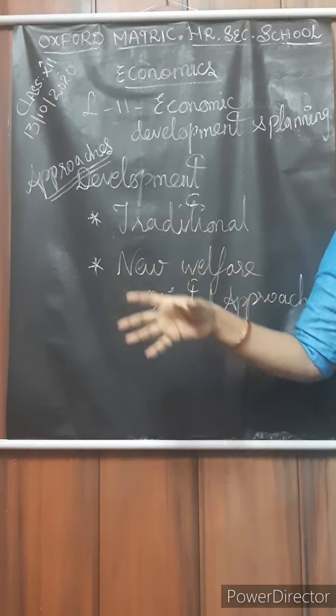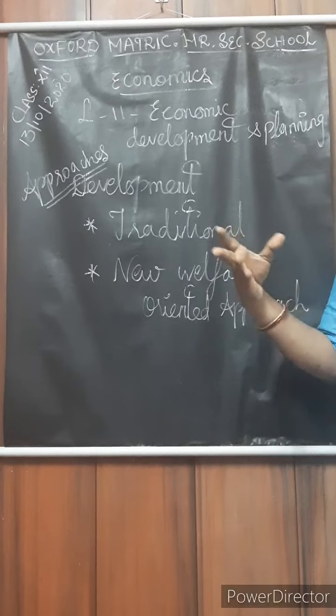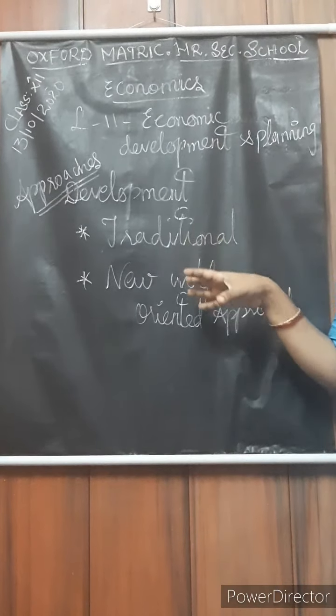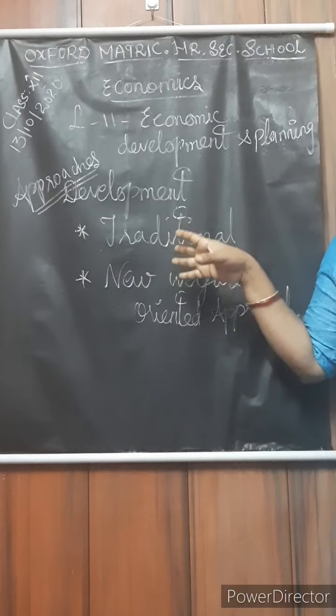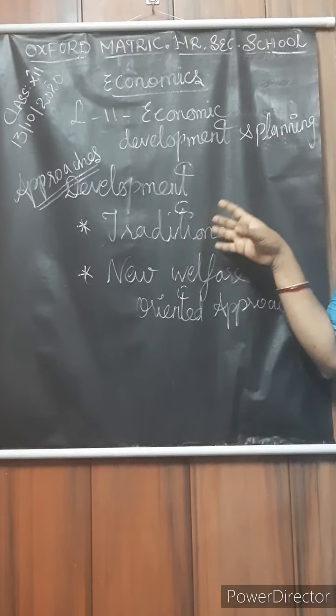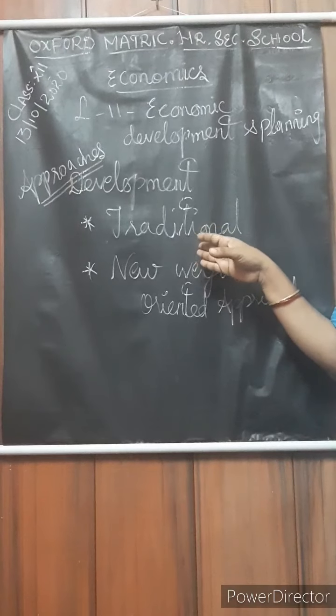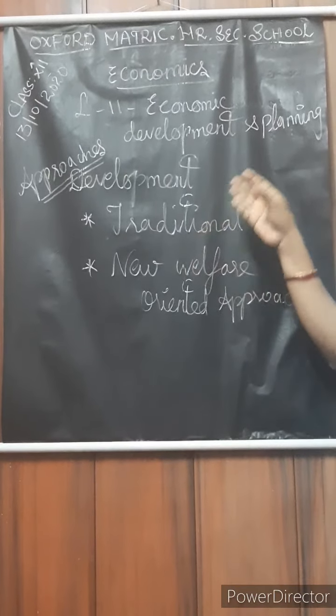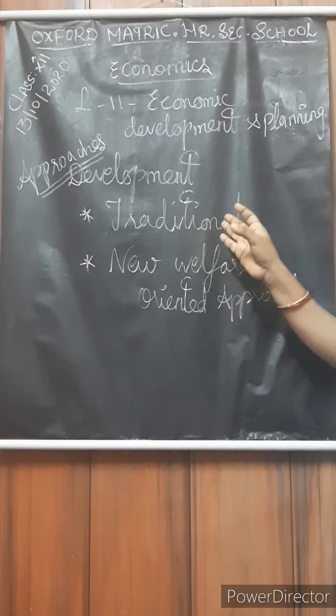That means the other two sectors should increase, and the agriculture sector should decline. According to that, they calculated the GNP. It emphasizes only the importance of industrialization. The traditional approach emphasizes only industrial development alone.